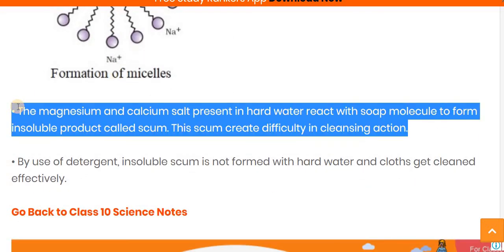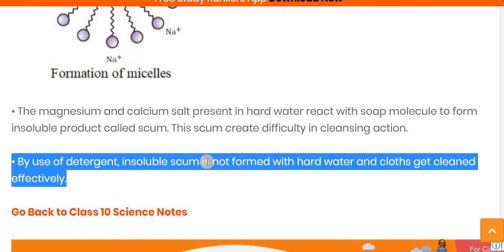The magnesium and calcium salts present in hard water react with the soap molecules to form an insoluble product called scum, and this scum creates a difficulty in the cleansing action. By using a detergent, the insoluble scum is not formed, that's why it is also effective in hard water, meaning we can easily wash our clothes effectively in hard water by using the detergent.